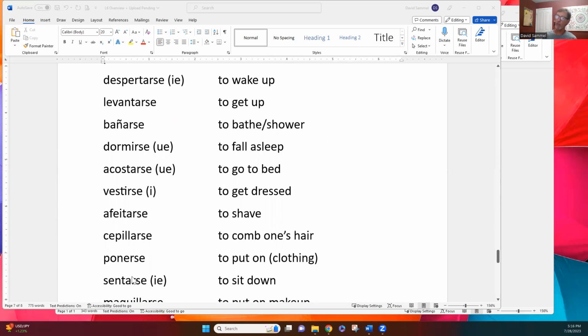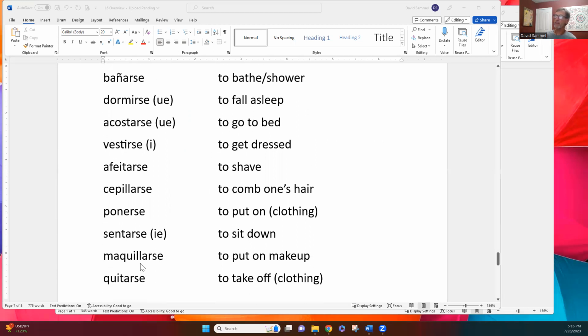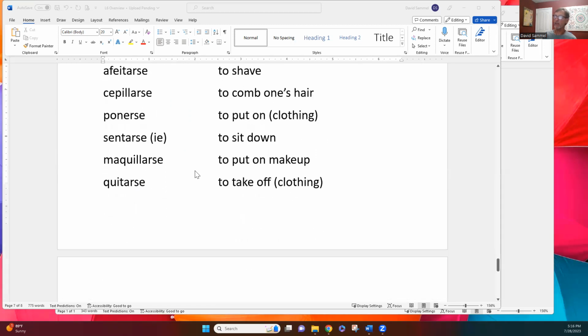These verbs are almost always reflexive in Spanish if you're just talking about stuff. So: to wake up, to get up, to bathe, to shower. Bañarse kind of means both these days. To put on your makeup, to take off clothing, all reflexive verbs. And you're aware that they're reflexive verbs because of the se that comes attached to the infinitive. Okay. Now let's do one more thing.